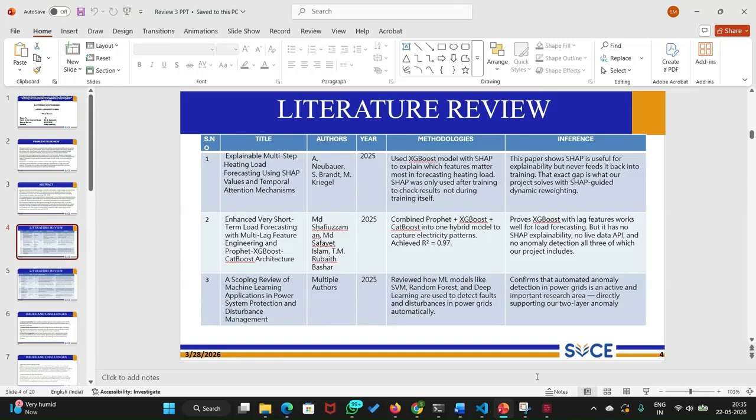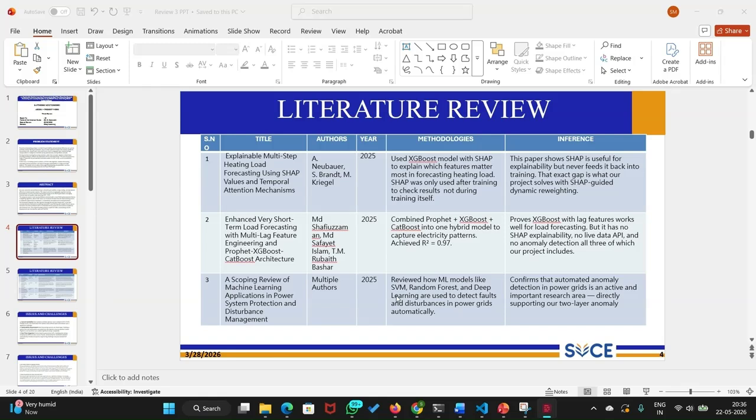Next, we are going to talk about the literature review. So far I have reviewed 7 recent papers related to this, and there are a couple of key takeaways. Paper 1 uses SHAP to explain XGBoost predictions for heating load forecasting, but only after training as a post hoc analysis. They never fed these SHAP values back into the training, so that is the exact gap our project fills. Paper 2 combined Prophet, XGBoost, and CatBoost and got an impressive R-squared of 0.97, but again, no explainability, no live API, and no anomaly detection.